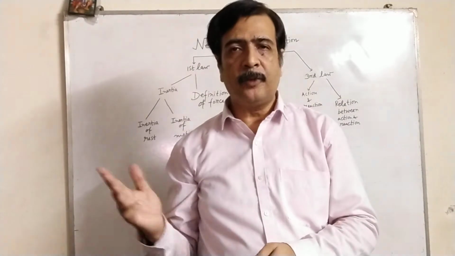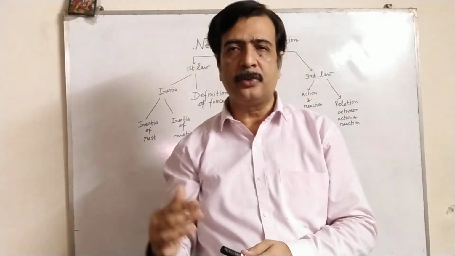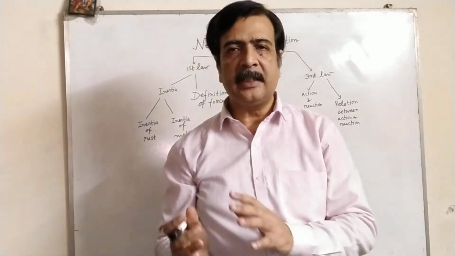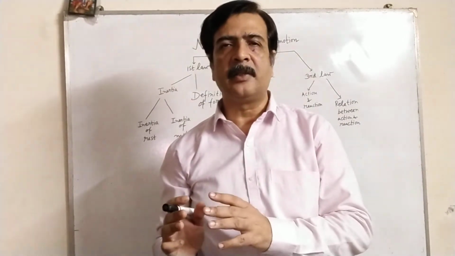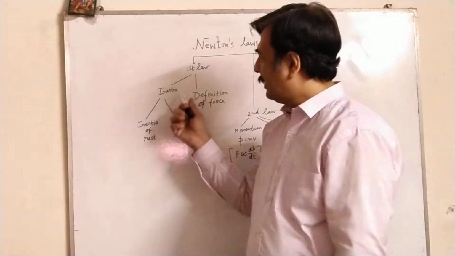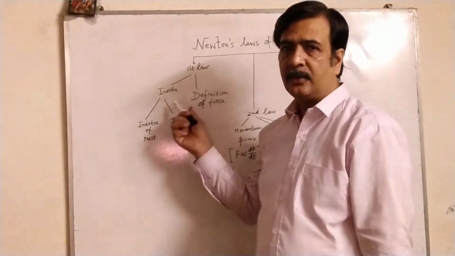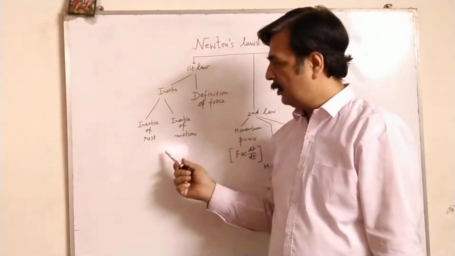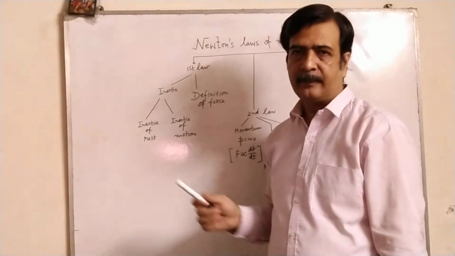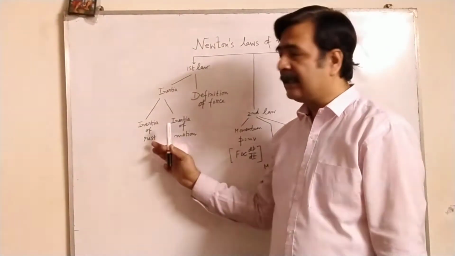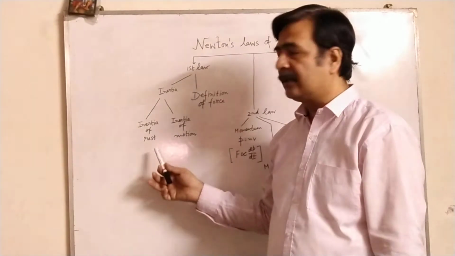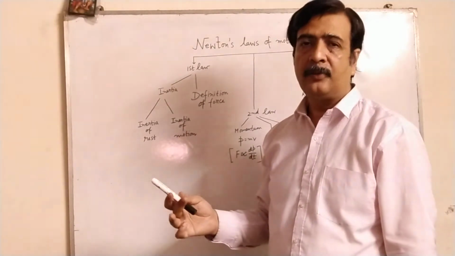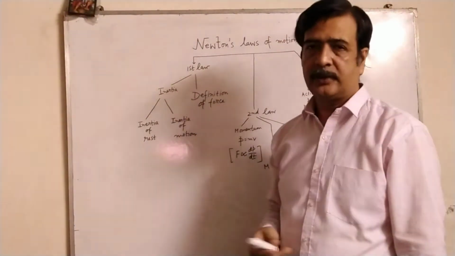Another part: if force is not applied, then every body tries to maintain its state of rest or of uniform motion. That is called inertia. Inertia is of two types: inertia of rest and inertia of motion. From the first law we get the ideas of inertia and the definition of force. When the body has the tendency to remain at rest, that is called inertia of rest, and when the body has the tendency to maintain its uniform motion along a straight line, that is called inertia of motion.